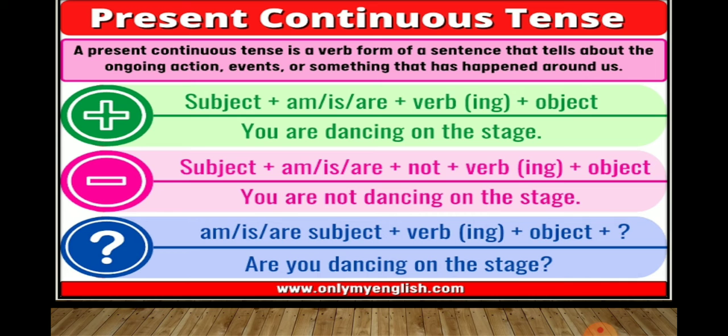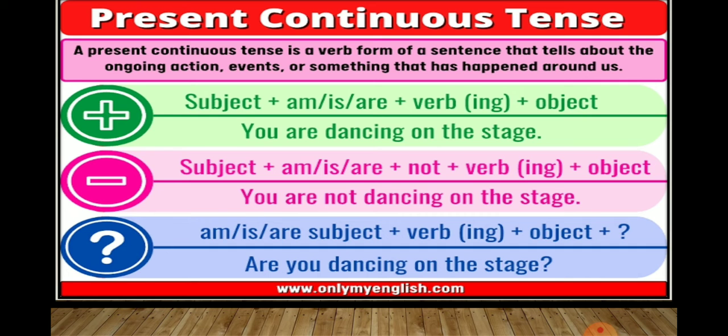When we talk about the positive sentence, we use the subject plus am, is, are plus verb and we add ing to it plus the object. For the negative sentence, we use the subject plus am, is, are plus not plus verb ing plus the object.